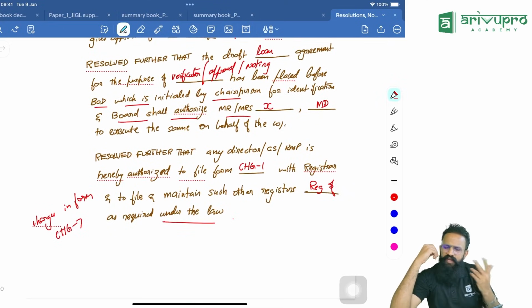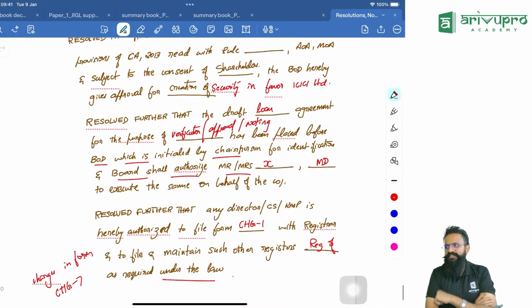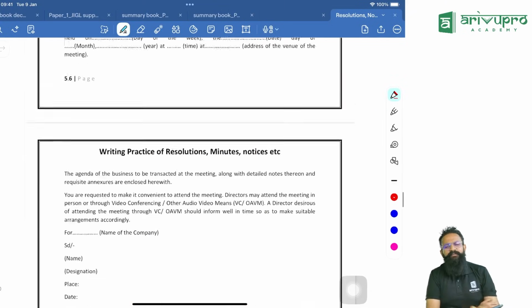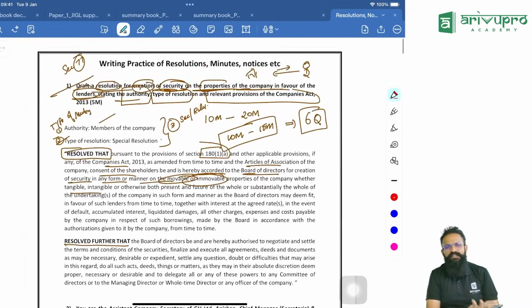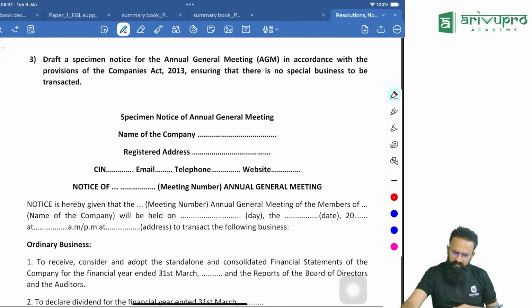Resolved further that any director or CS is hereby authorized to file the form. Here, of course, filing of the form doesn't come. So what will I do? I can write that the CS is hereby authorized to place the same on the website of the company, which shall be open for inspection by any required shareholder. I can write that, done. See, the format is the same. You put anything, it will work. Yeah, 100%. So you also try with certain resolutions and see if it is giving you a proper result or not. Clear? Next one.